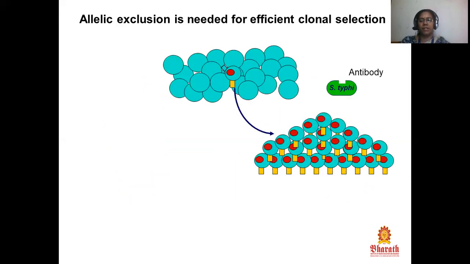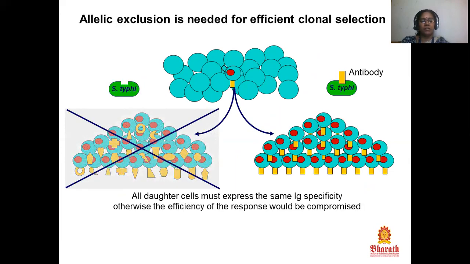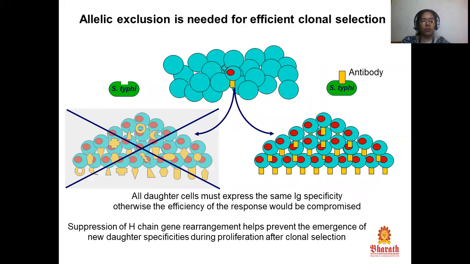S. typhi, that is antibody. That is, all daughter cells must express the same Ig specificity, otherwise the efficiency of the response would be compromised. The suppression of H chain gene rearrangement helps prevent the emergence of new daughter specificities during proliferation after clonal selection.